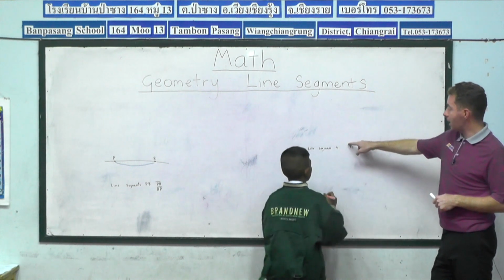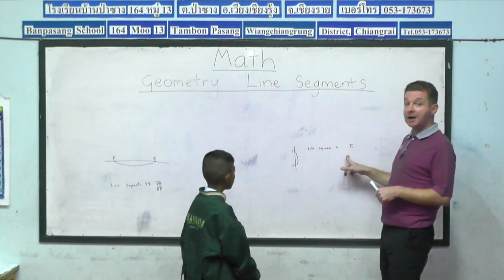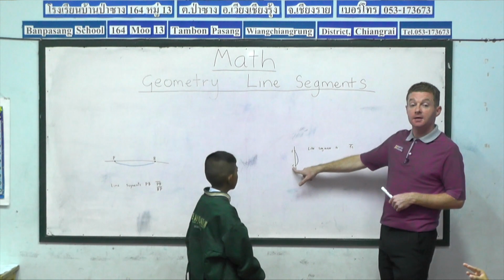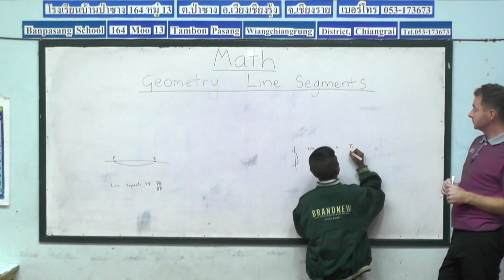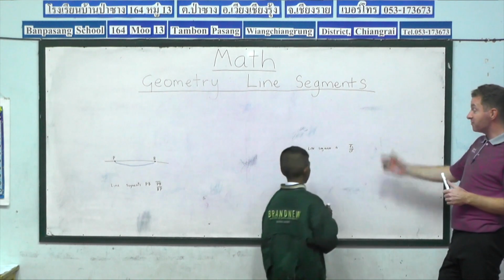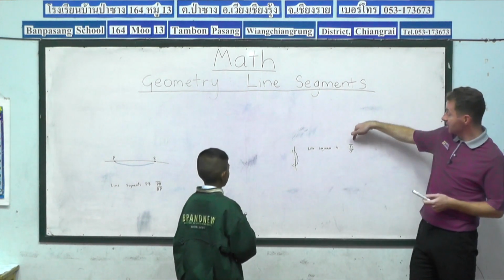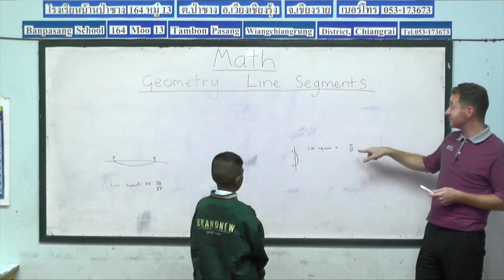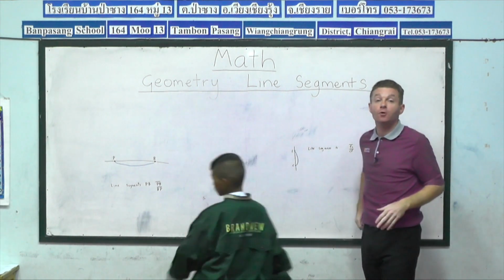And simply draw a line at the top that represents the line segment. And again, as with Pak Bungs, if we go the other way, it will be line segment CF. So Pat, you can write CF too. And then the line above, perfect. Because we know by now, a line can travel in both directions. So line segment FC is the same as line segment CF. Pat, that was excellent. High five and a big round of applause for Pat, please, guys.